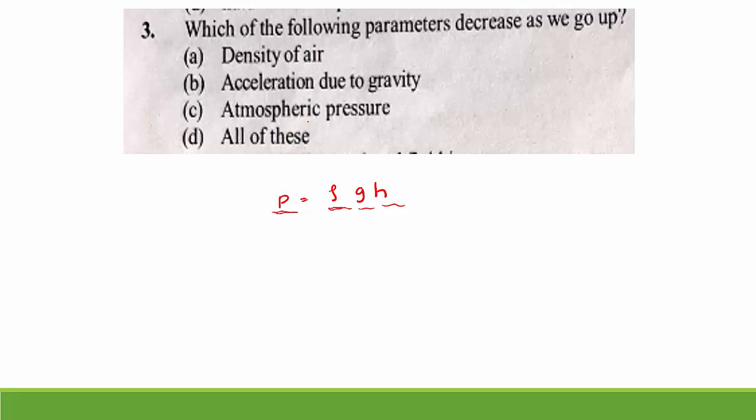So density of the air decreases because particles are also decreasing. Then finally you are going to reach the vacuum or free space where there are no particles. That's why when you are moving in the upward direction, density of air decreases.